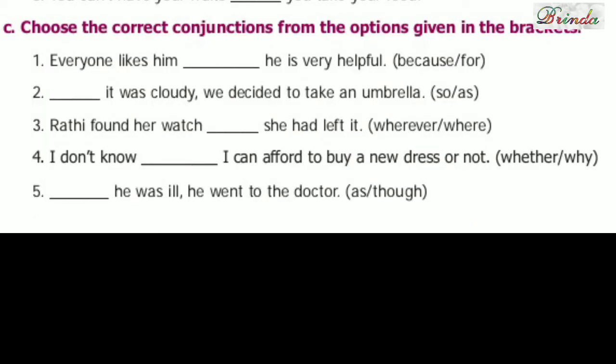Now, C section, children. Choose the correct conjunctions from the options given in the brackets. First one. Everyone likes him, dash. He is very helpful. So, what is the answer? Everyone likes him because he is very helpful. Second one. Dash, it is cloudy. We decided to take an umbrella. As it was cloudy, we decided to take an umbrella.